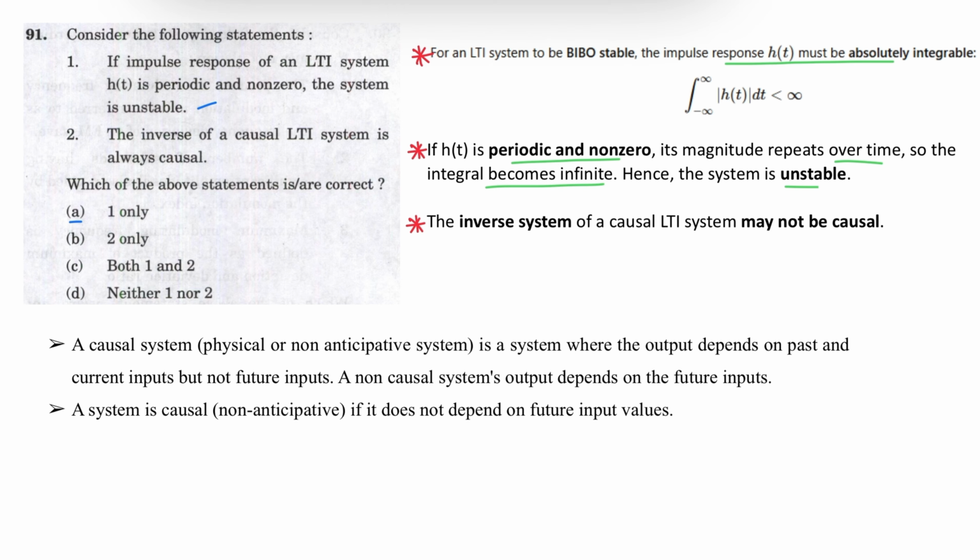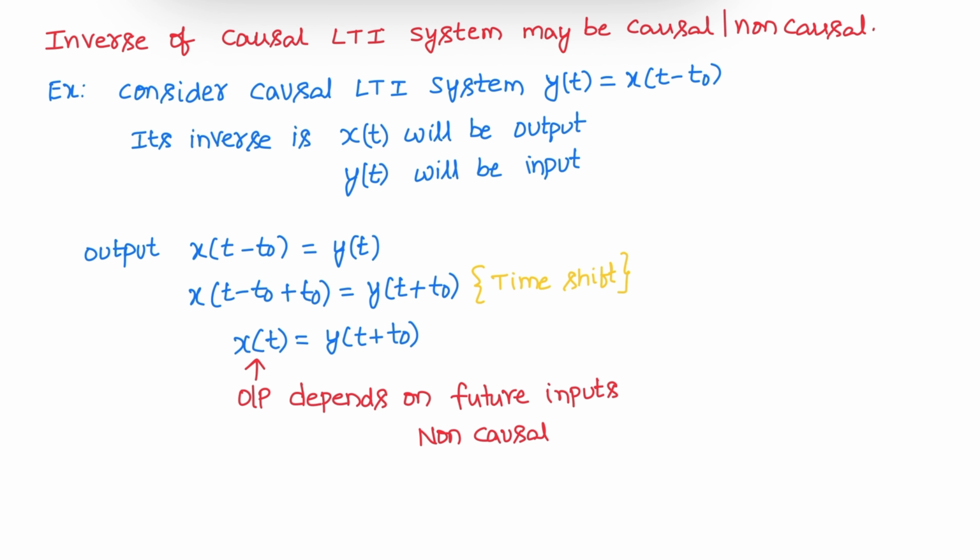Statement 2, the inverse of causal LTI system is always causal. So it is not always causal. Let us see the definition of causal system. A causal system, or a physical system or non-anticipative system, is a system where the output depends on past and current inputs but not on the future inputs. For a non-causal system, output depends on future inputs. Non-causal or anticipative systems. So let us see an example for statement 2.